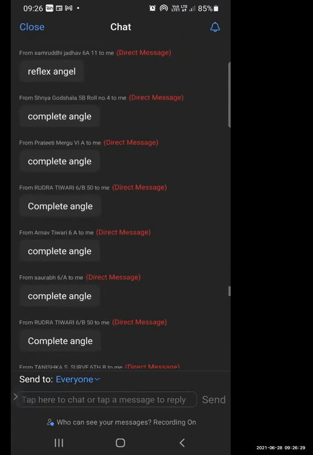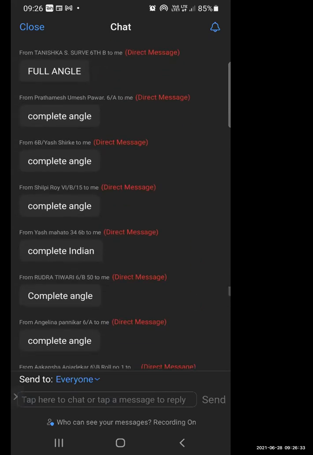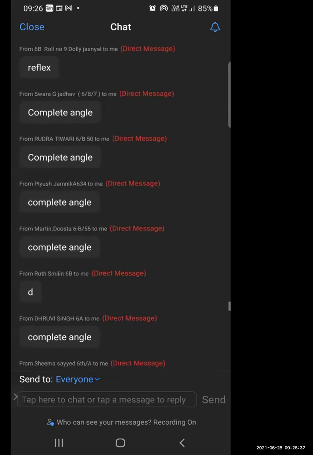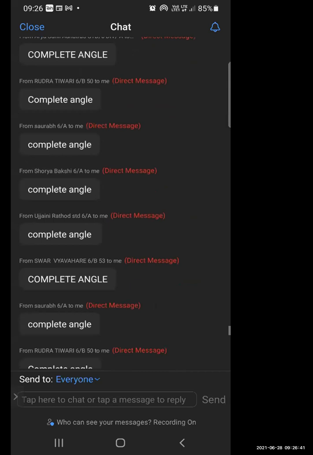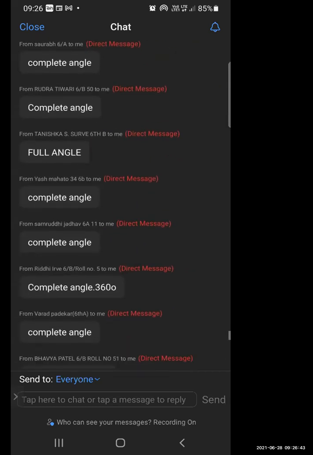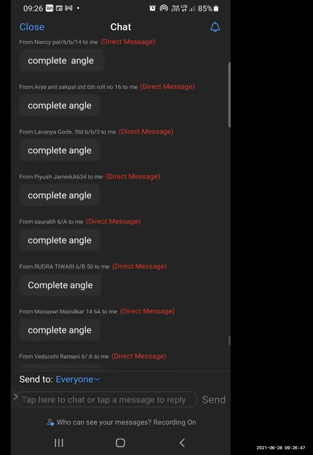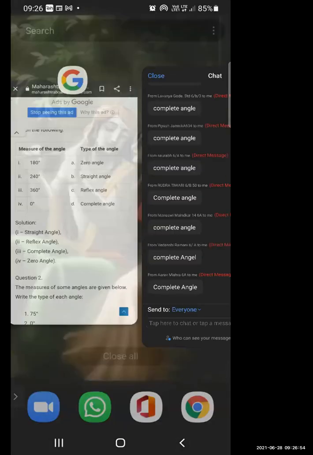Shriya. Okay, Rudra, Arnav, Saurabh, Tanisha, Yash. Very good. Srishti, Arya, Simran, Rudra, Manasvi. Very nice. Swar, Samriddhi, Riddhi, Varad, Bhavya, Lavanya. Everyone has given the right answer. Yes, Vedanshi. Good. Very good.